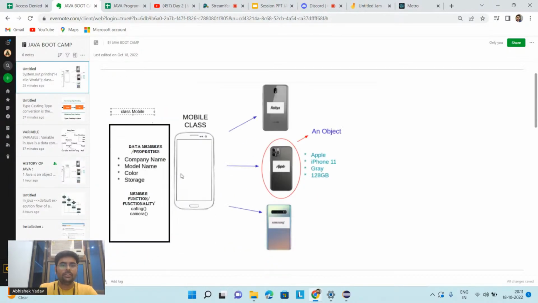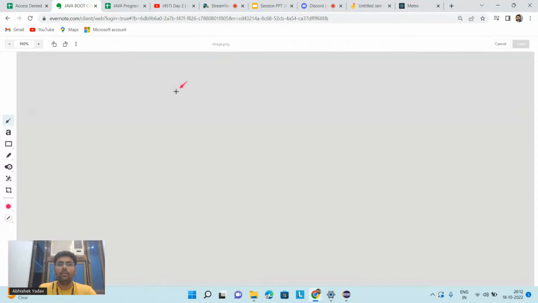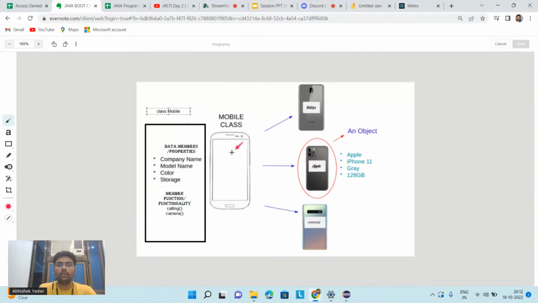After that we saw what is a class and what is an object. Here you can see in the diagram we have a mobile class. When we talk about a general mobile, this general mobile is my class. So what is a class, guys? A class is a blueprint or template that defines the properties and functionality of an object.